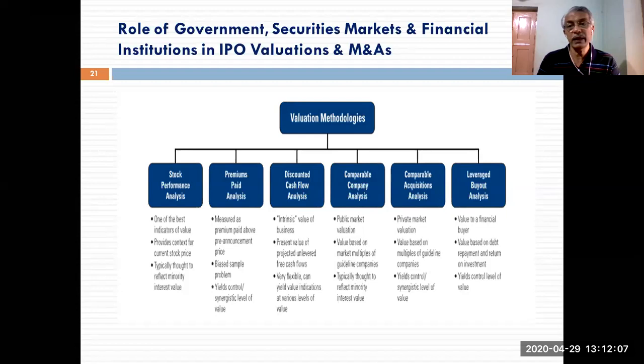Third one, the very well-known discounted cash flow method, where the future cash flows post the merger, if the merger takes place, are projected at multiple scenarios, the NPV at multiple levels is worked out, and an ideal realistic NPV would be considered as a basis for computing the value for the target company.